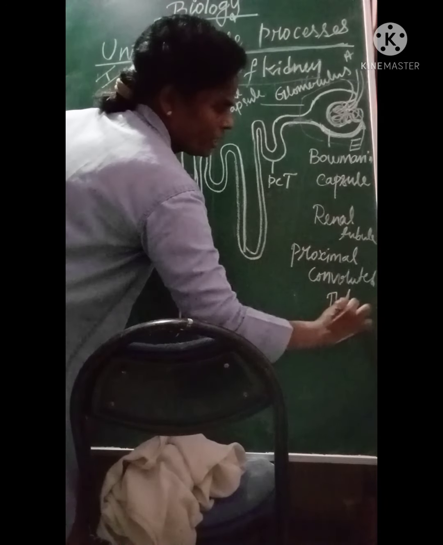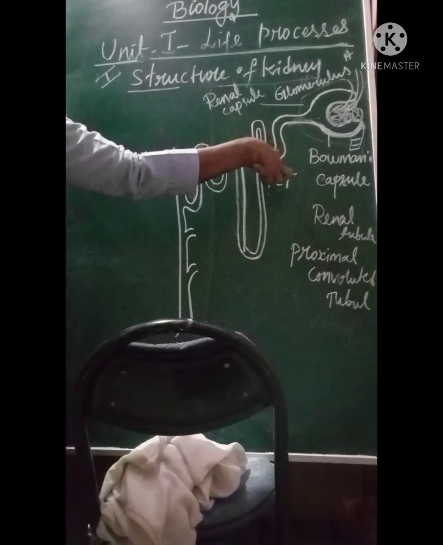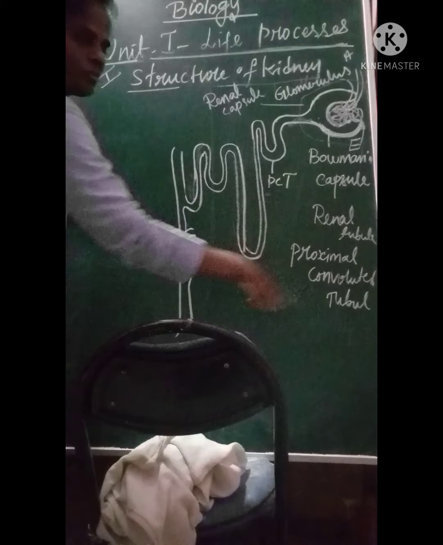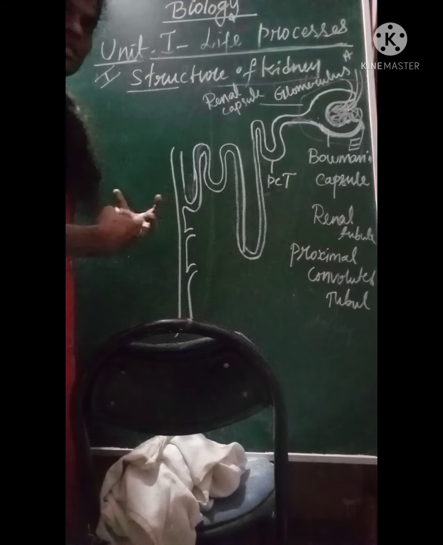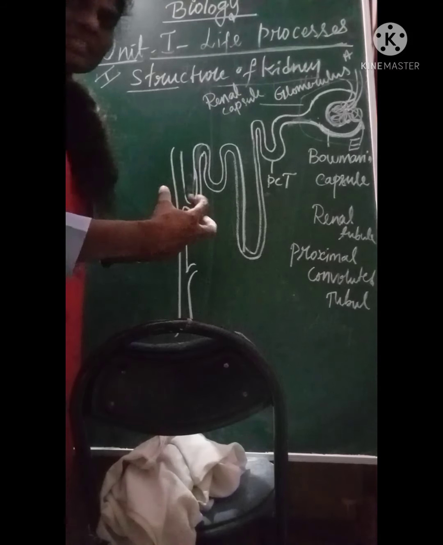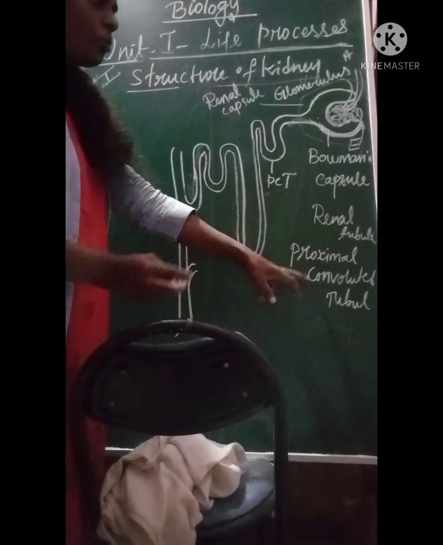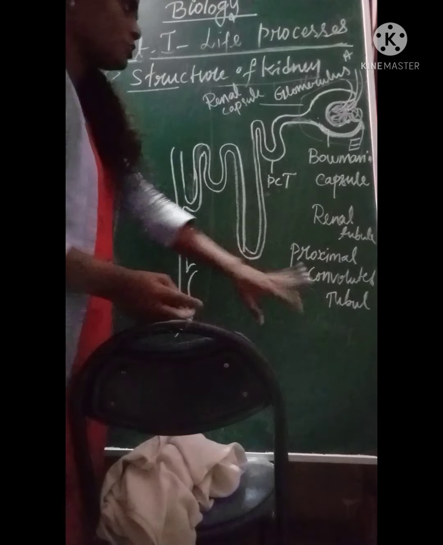Convoluted tubule. Why do we say proximal? It means it is immediately next to the Bowman's capsule. That's why it's proximal. Convoluted means it's folding, enough folding to occupy a smaller region. So we have multiple folding. That's what we call the convoluted tubule.